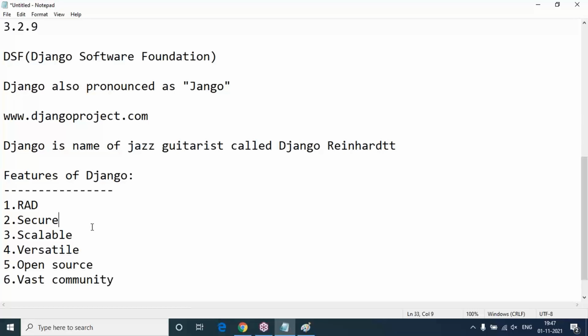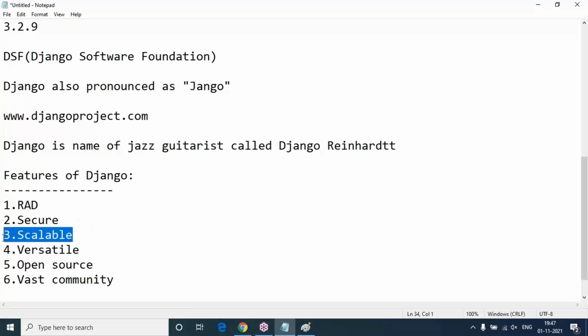And a user authentication system is also there. The Django authentication system provides a secure way to manage your accounts and passwords and all. We are going to deal with the Django authentication system along with the administrative panel also. That we'll discuss in detail in upcoming sessions.